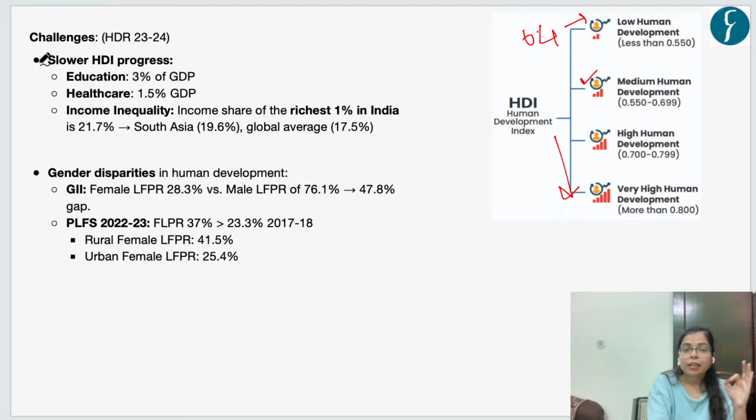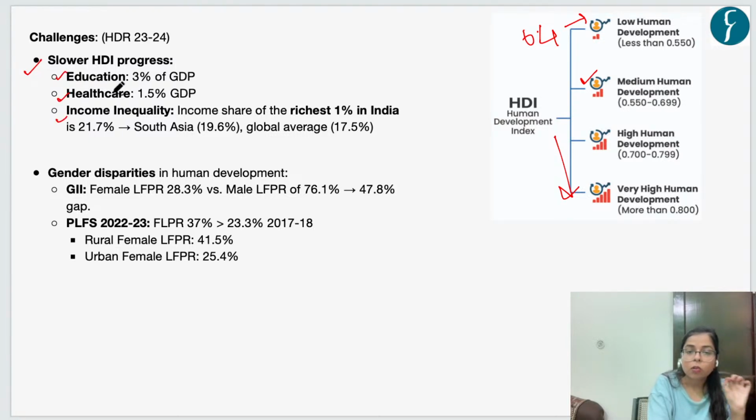Now, what is the reason that despite all the welfare initiatives which the government has taken, there is a slower progress of India in its human development index? Let's see these reasons. Firstly, our progress has been slow, as we already saw that presently we are in the category of medium human development, despite more than 30 years having passed, right? So we have a long way to go. And this is because of certain indicators. There are three indicators we discussed.